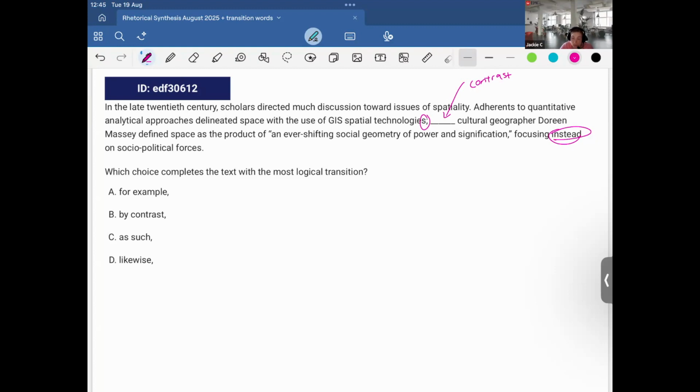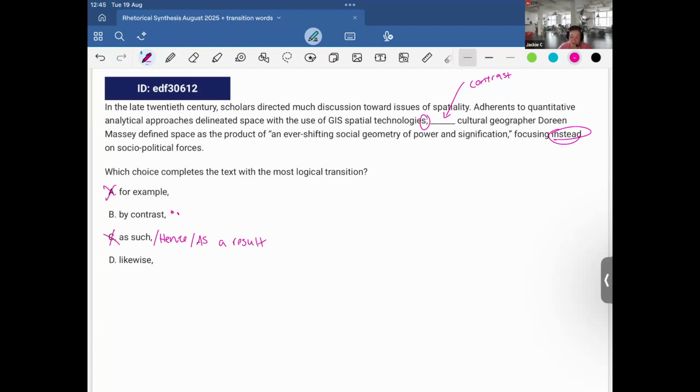So let's go through the answer choices. For example, it's not providing an example of the previous sentence, so no. By contrast, that actually matches what I was looking for, so perhaps it's this one. As such would be the same as hence, as a result, and I didn't note any cause and effect relationship.